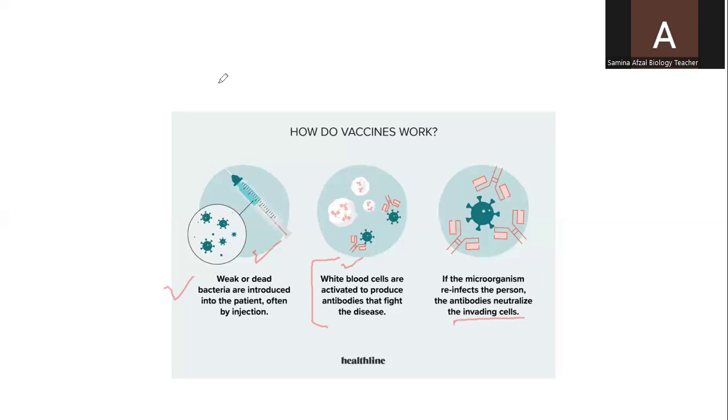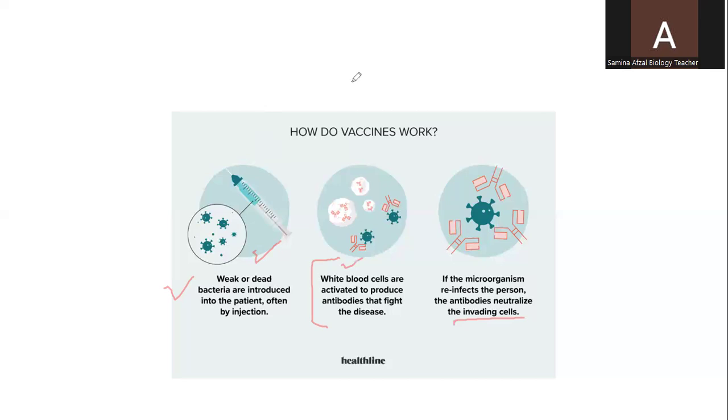So whenever any microorganism reinfects or re-enters the body, the body will be able to make antibodies against them immediately, because there are memory cells that produce antibodies immediately after those microorganisms enter. So in this way, vaccines are very helpful.